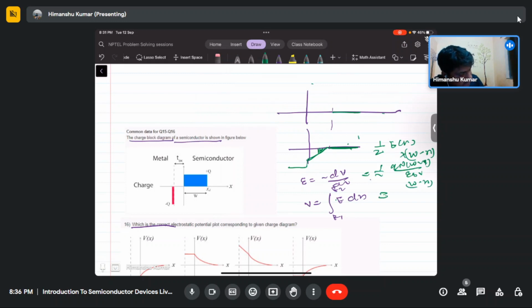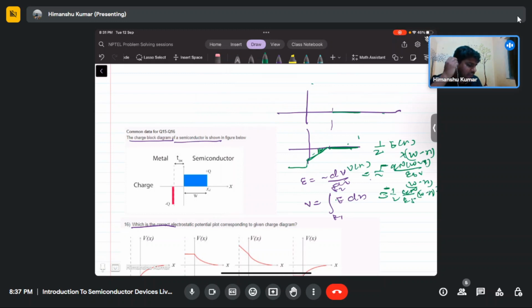So V of x will become half of q n d by epsilon si times (w minus x) whole squared. At x equals 0 it will be this, and this negative sign will also be there.